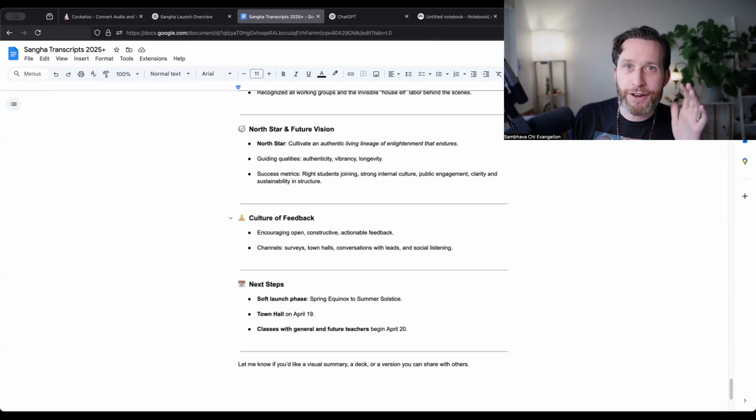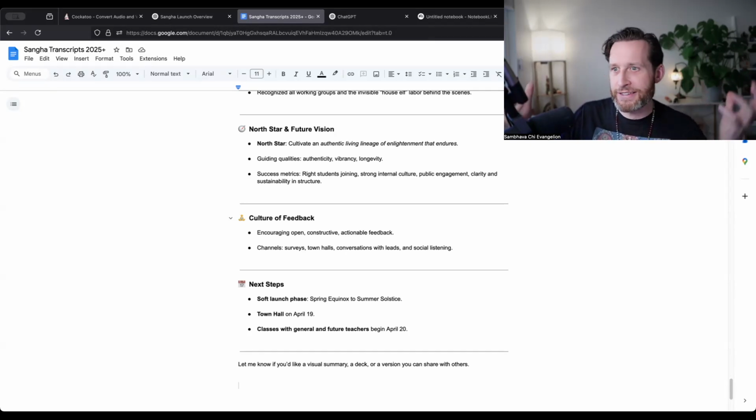But this has been an unbelievable gift because it takes all this information, all this content. It's like having this huge library of information, but you can't access any of the information in it. And suddenly I have this way to get everything that I need in a way that's easy to understand and easy to work with.